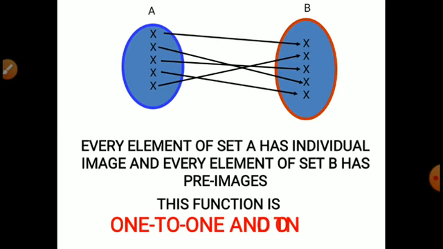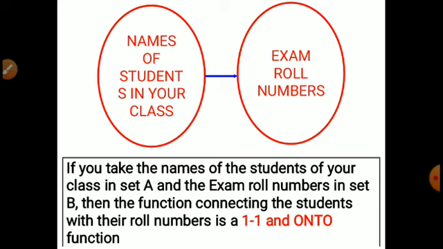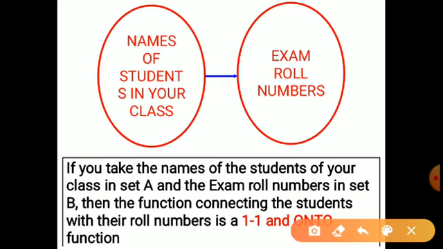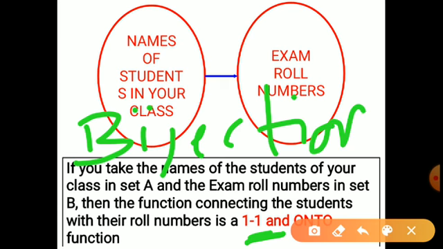So if every element of set A has an individual image, and every element of set B has a pre-image, then this function is called 1-1 and onto. Means if the function is both 1-1 and onto, another name for this is bijection. It is called a bijective function. So names of the students of the class and exam roll numbers is a 1-1 function and an onto function. That's why the other name for a 1-1 and onto function is bijection. Okay, so note down that point.